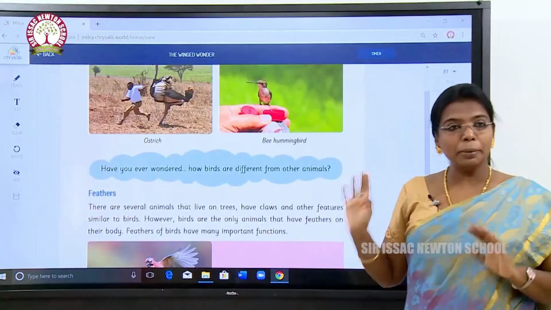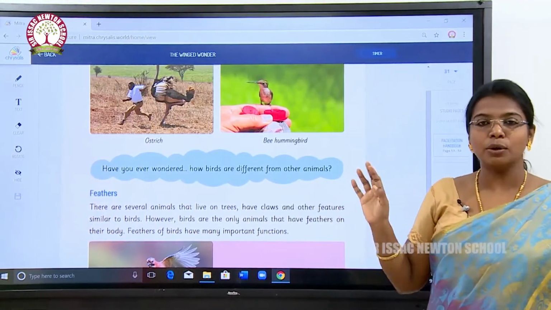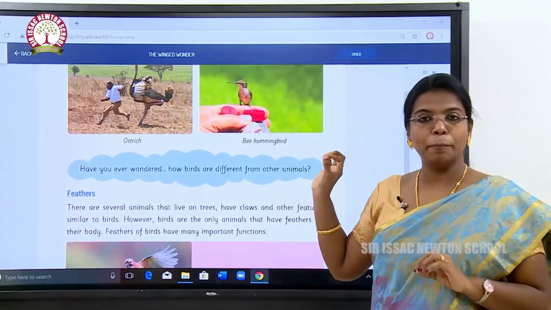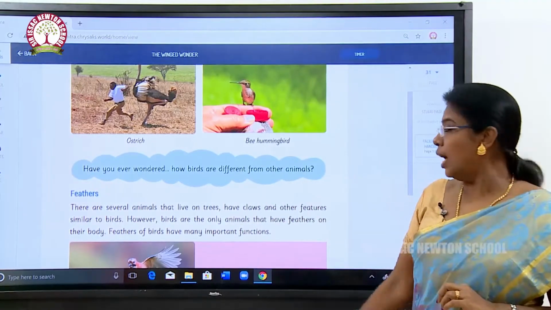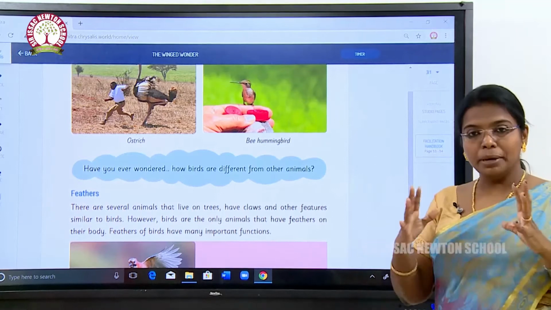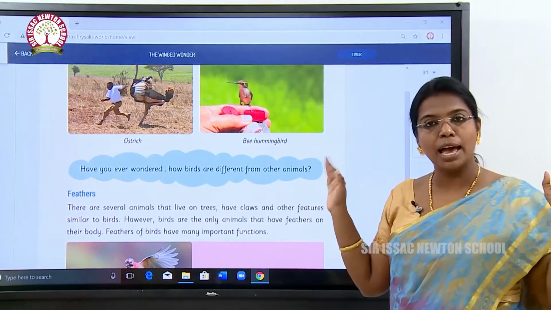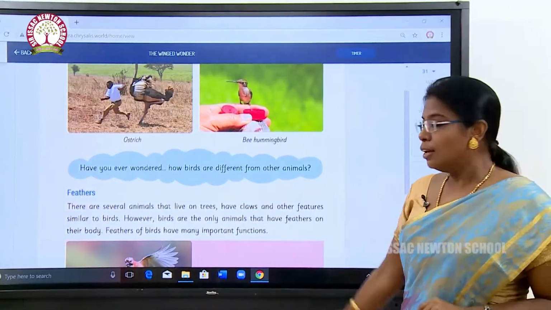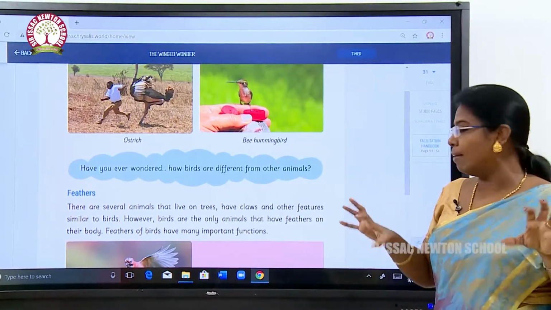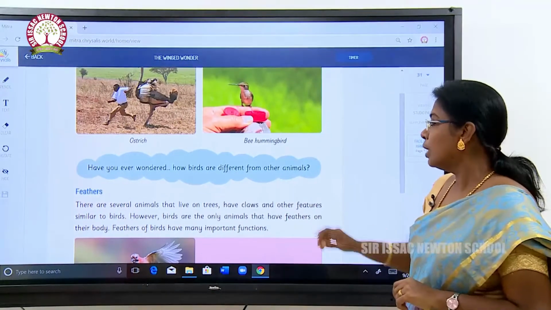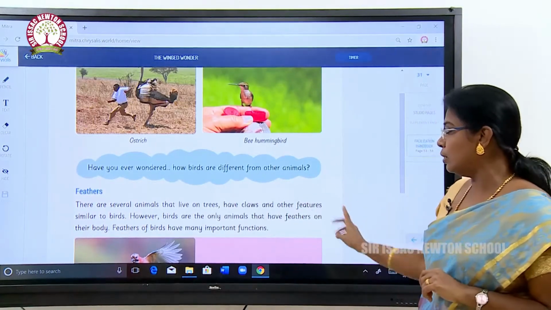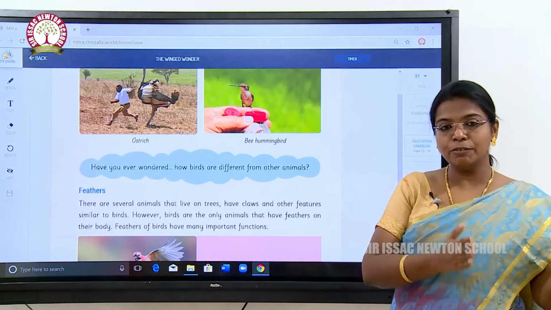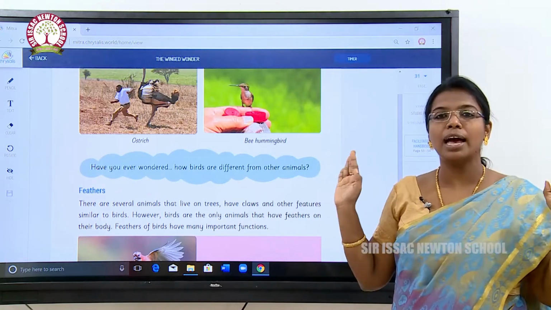For birds, feathers are very important. We are going to see about this important part of a bird, the feathers. Have you ever wondered how birds are different from other animals? Birds differ from other animals because they have wings. They have the ability to fly in the sky. There are several animals that live on trees and have claws and other features similar to birds. However, birds are the only animals that have feathers on their body. Feathers have many important functions. They are different from other animals because they have feathers.